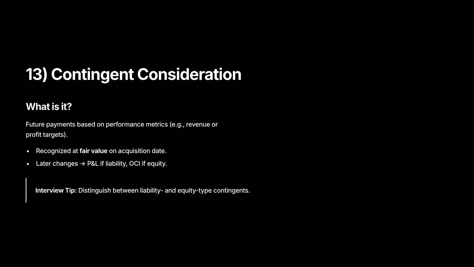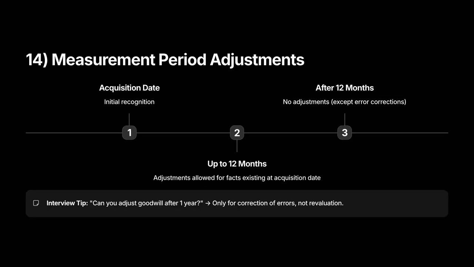Practical note: document the drivers, revenue, EBITDA (earnings before interest, taxes, depreciation, and amortization), user growth, and use reasonable scenarios to estimate probabilities. Example: an earnout payable if EBITDA exceeds a target in year 1 is a contingent liability. Remeasure on each reporting date if classified as liability.